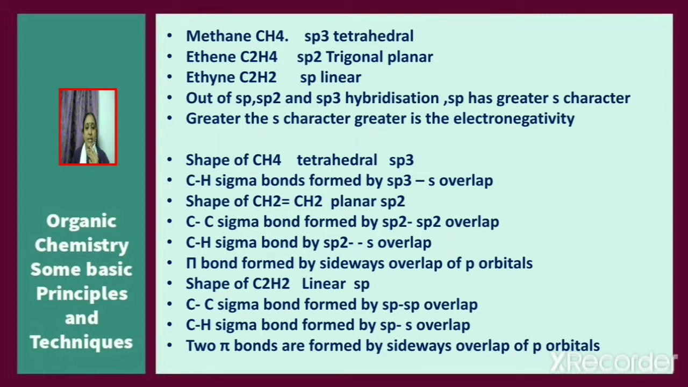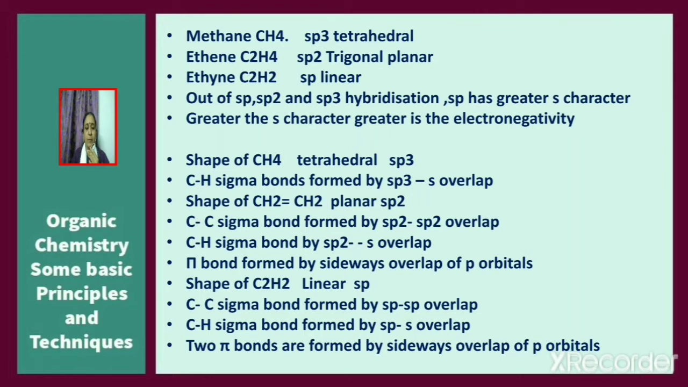Now consider ethyne, C2H2. We know that it is a linear molecule and in ethyne each carbon is in the sp hybridized state. In ethyne, the carbon-carbon sigma bond is formed by the overlap of the sp hybrid orbital of carbon with the sp hybrid orbital of the other carbon atom. And the C-H sigma bond is formed by the overlap of the sp hybrid orbital of carbon with the s orbital of hydrogen.